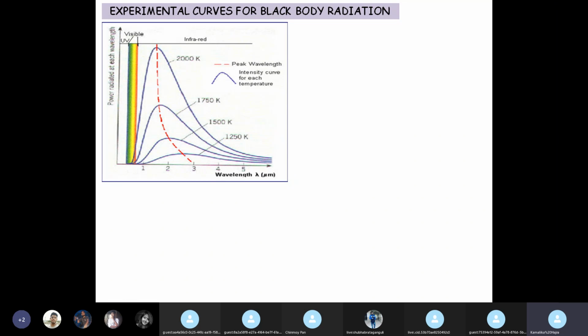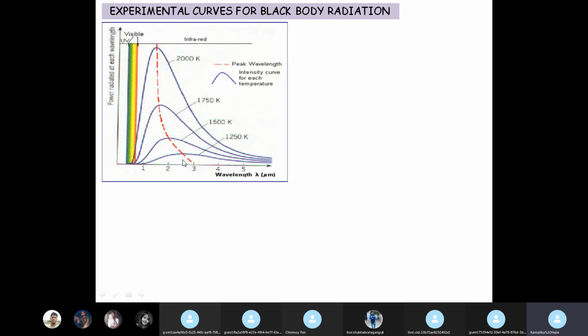So we see that the experimental curve shows that initially there is a rise in the energy density which reaches a maximum at a certain value of the wavelength.